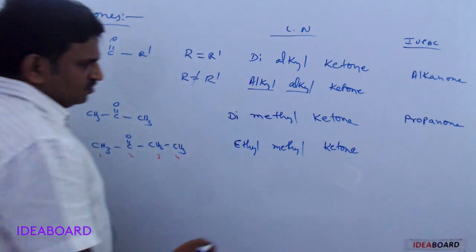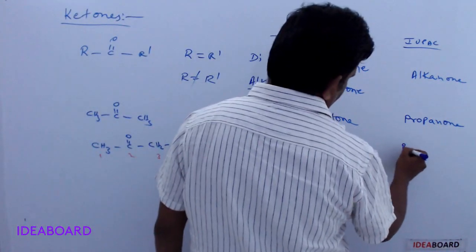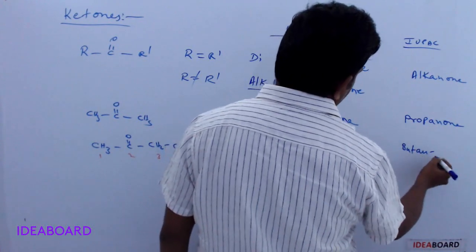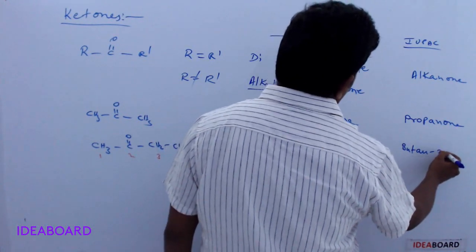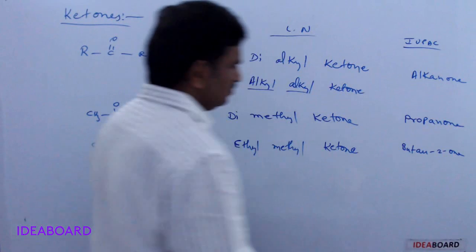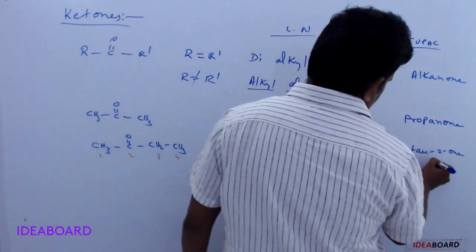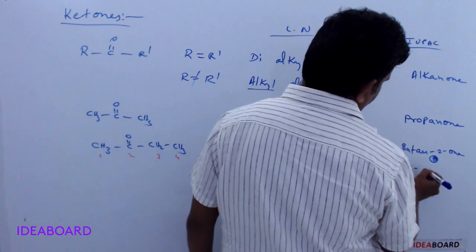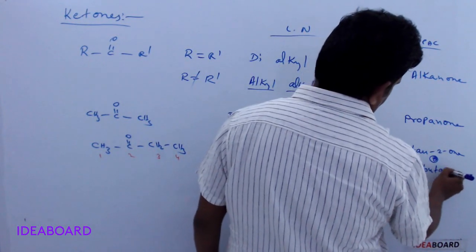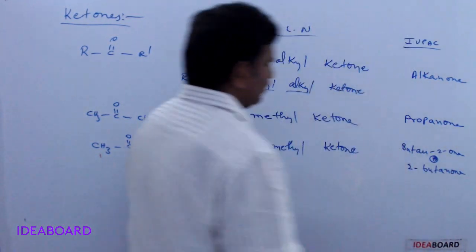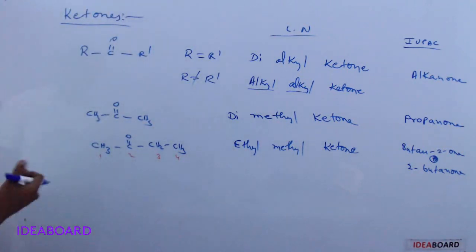So we will get butan-2-one, or 2-butanone. Some books may give it like 2-butanone. Both are correct, there is no difference.